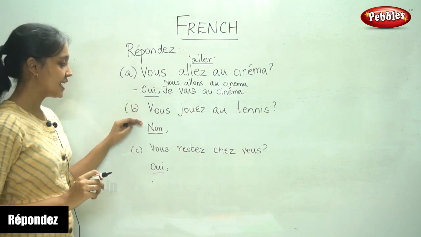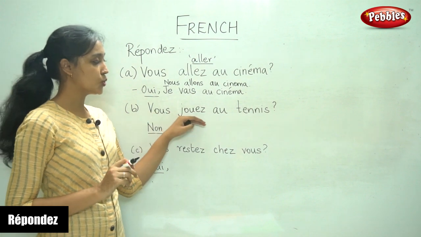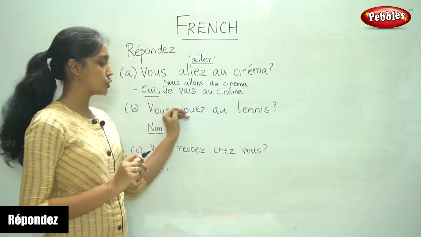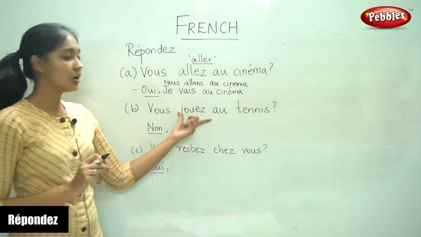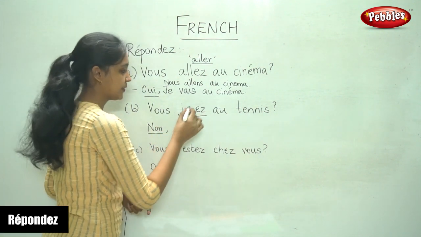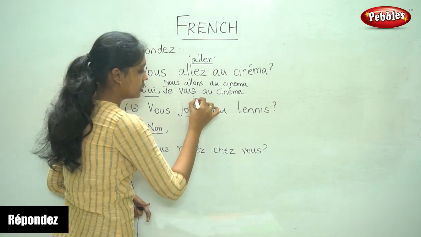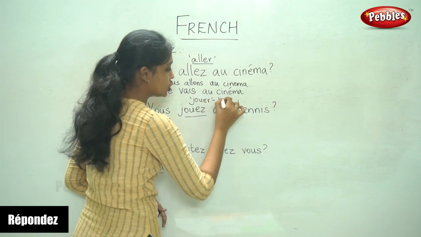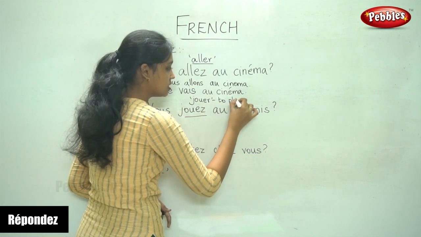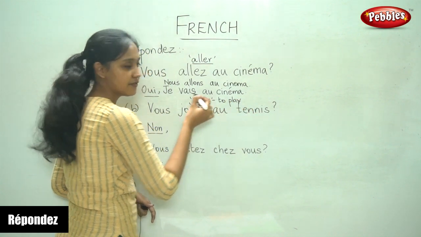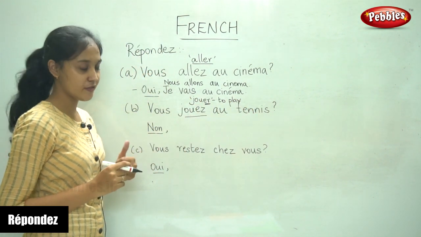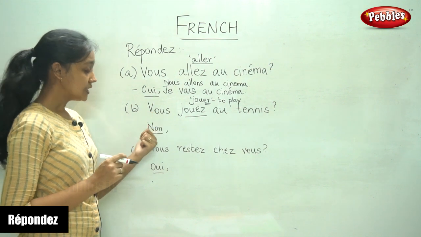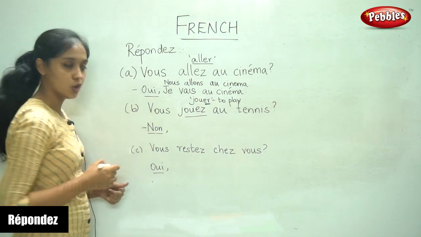Moving on to the next question. Vous jouez au tennis? Now this verb, the infinitive form is jouer, which means to play. It is an ER verb, so we know the conjugation very well. Now the answer begins with non.